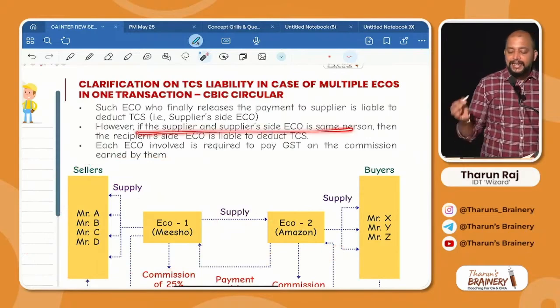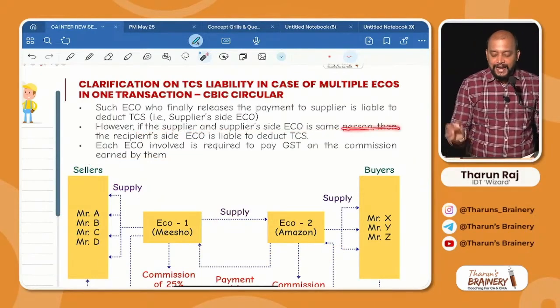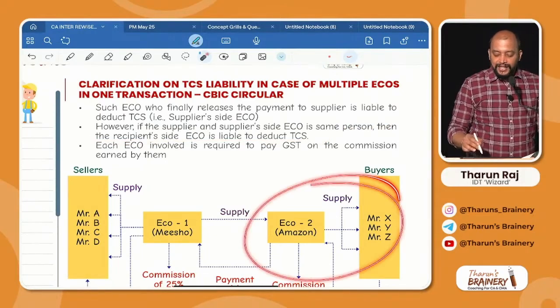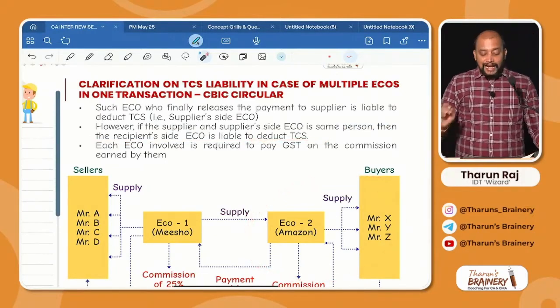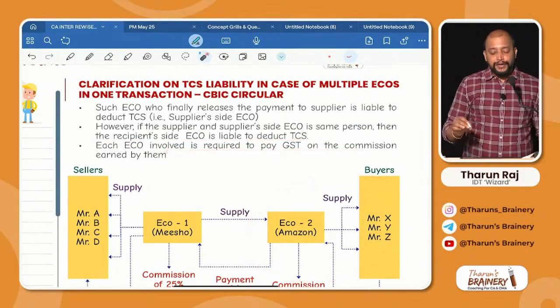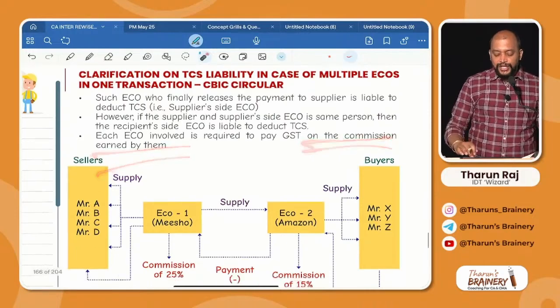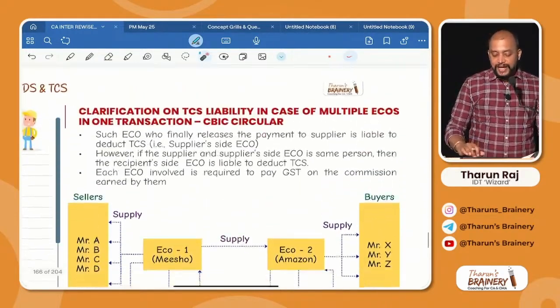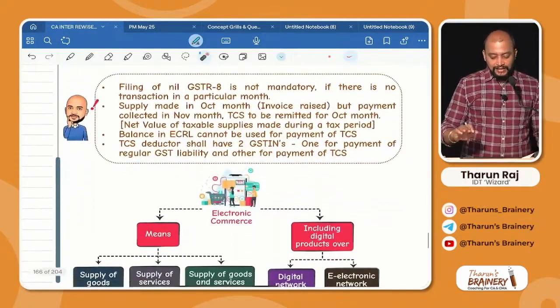However, if the supplier and the supplier side e-commerce operator are the same person, then the recipient side e-commerce operator will deduct the TCS. And each e-commerce operator involved is required to pay GST on the commission that they are earning. Understood? Mark this as very important. Definitely they can ask this question.